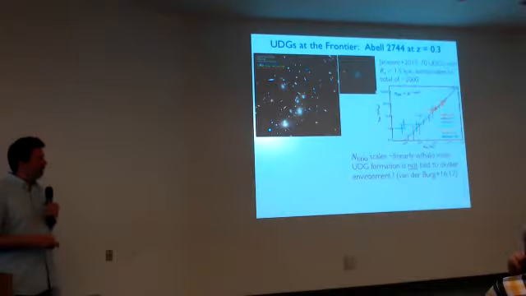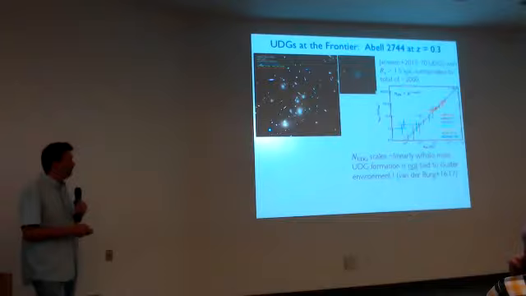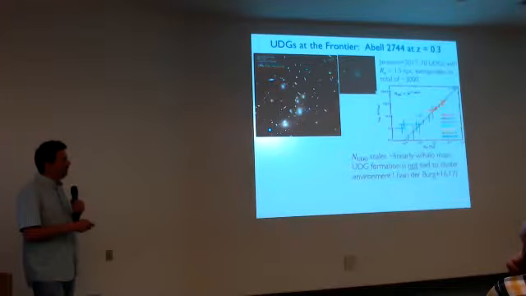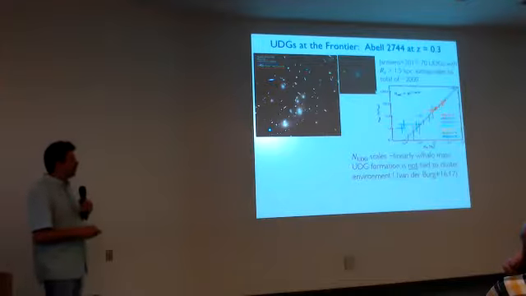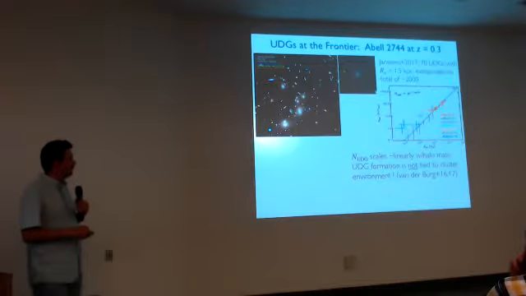A lot of groups have now been looking at ultra-diffuse galaxies in clusters and groups, even in the field. You can start making scaling relations, and these numbers kind of wiggle around, but they tend to converge on the number of these galaxies being approximately linear with halo mass. At about 10^13, you've got a couple of ultra-diffuse galaxies. So the Local Group is maybe expected to have 0 to 1 of these things.